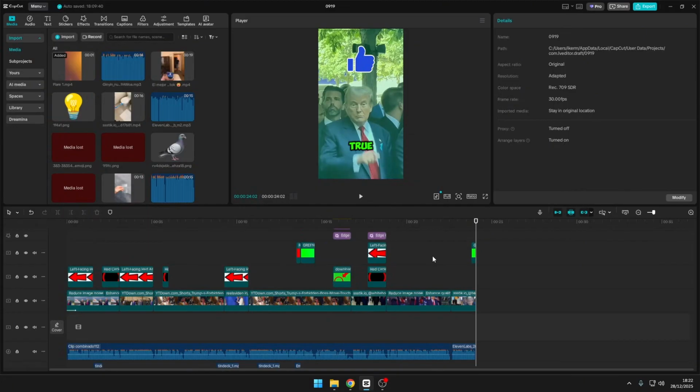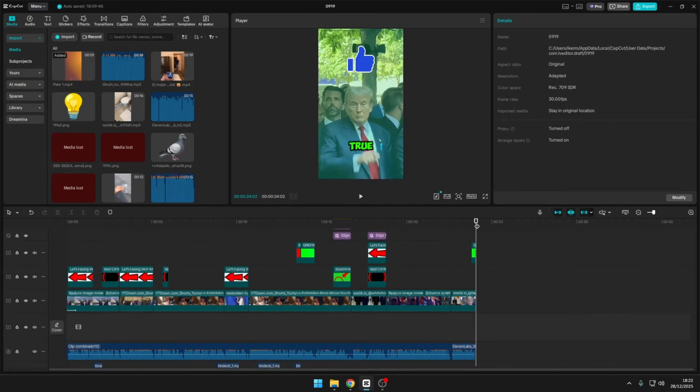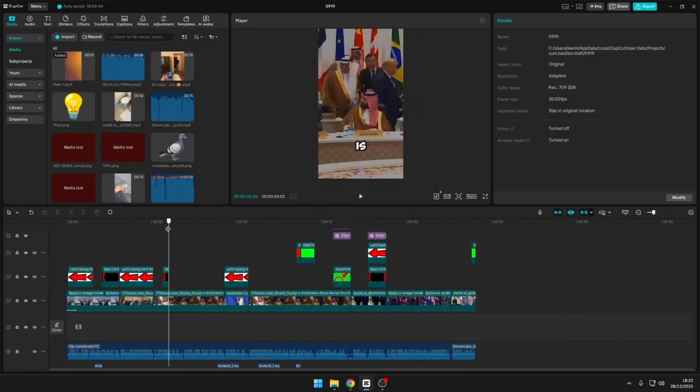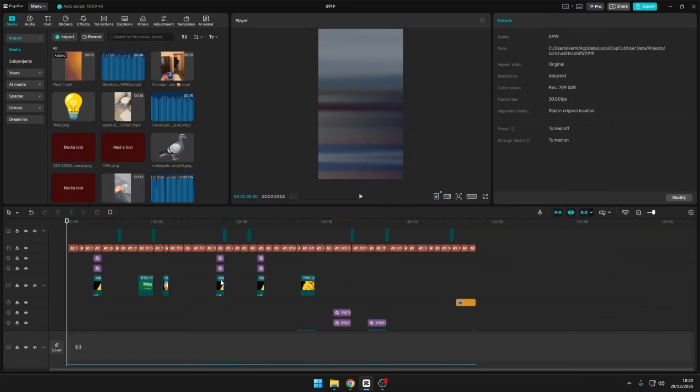After getting into CapCut, I will simply show you my video template that I use to create the shorts. It's a template that only takes me 15 minutes to make the shorts. If I had to make the short from scratch, it would take about 2 or 3 hours to make the short. But with this template, in 15 or 20 minutes, I can already have a short done, and I usually make about 15 a day, or about 20 a day across all channels.